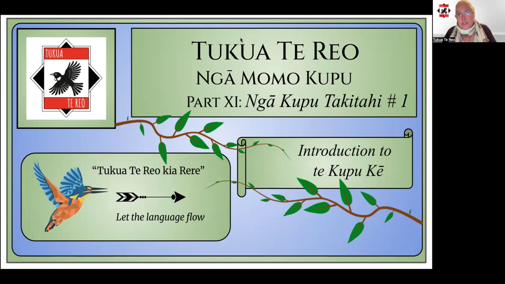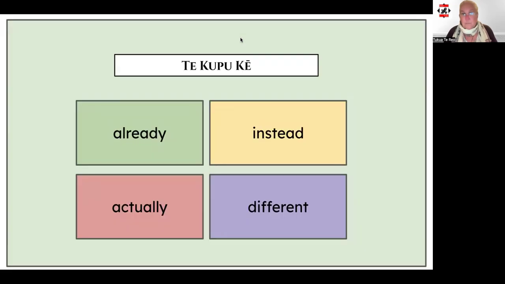This is the first in a series of videos about Ngā Kupu Takitahi, individual words. In this video, I'll be introducing you to the kupu ke and looking at some of the different ways it can be used. The kupu ke can be used in a lot of different ways, and these are the ones I'll be talking about in this video. Already, instead, actually, and different. I'll be giving you some examples of how it works in a sentence as well. So by the end of this video, you should be feeling more confident in a few different ways to use the kupu ke.